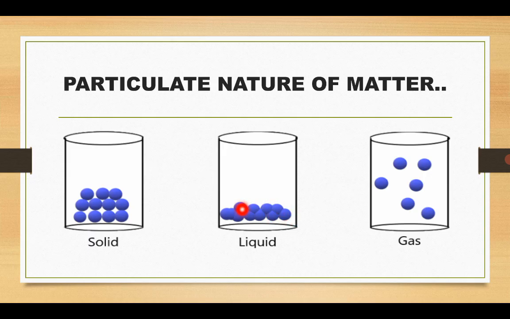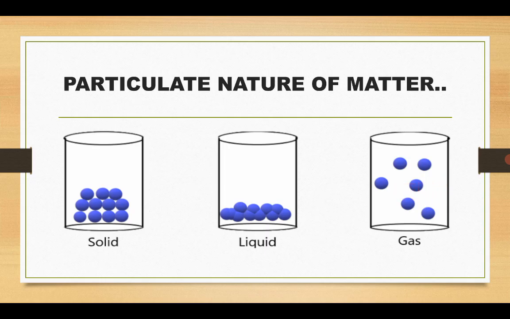Compared to liquids, you see the liquids are sliding over each other, meaning that one particle of liquid can slide over another. But solids are arranged in a fixed regular pattern. Now look at gases. Gases are just sprayed far apart randomly. You see this particle and this particle, sprayed in different directions.